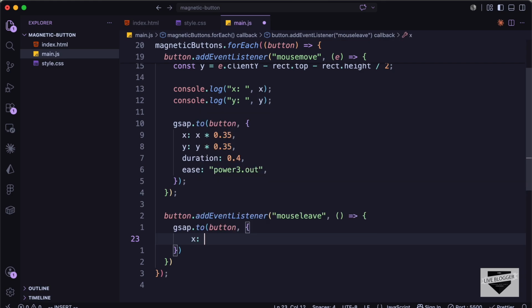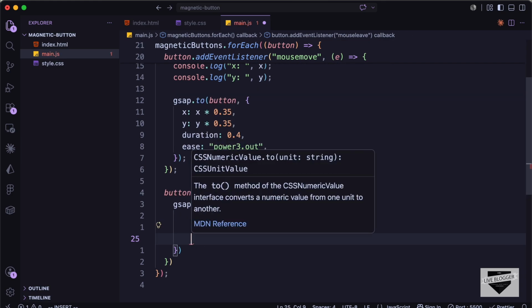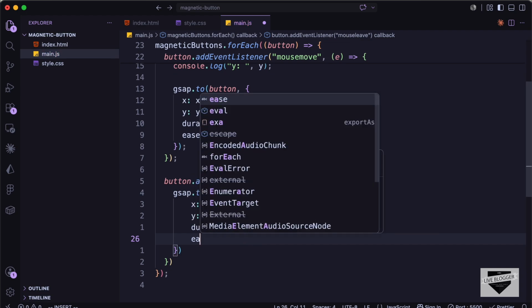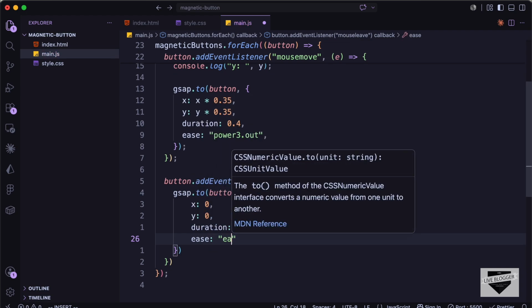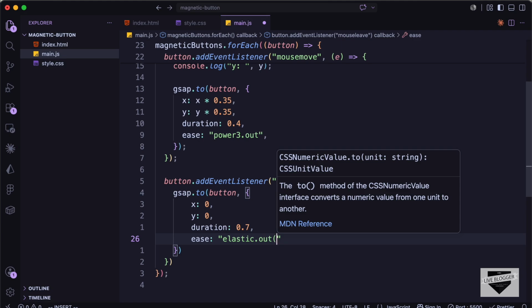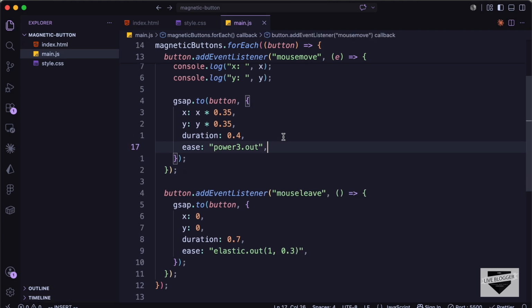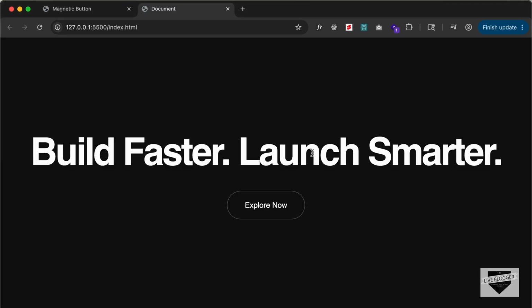So let's type x 0, y 0, and duration let's set it to 0.7, and ease let's set the ease to elastic.out. Let's set the values to 1 and 0.3. So now let's see whether the magnetic effect is working. Let's go back and hover over this button, and we can see that the magnetic effect is working.